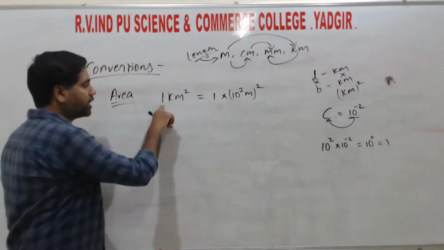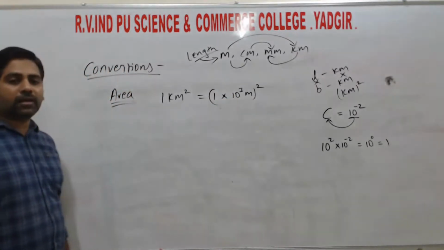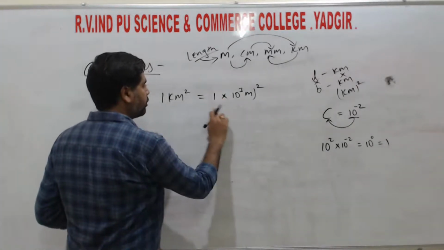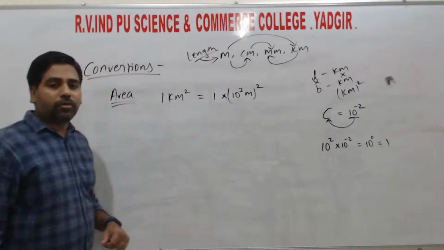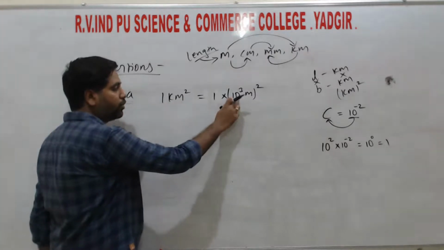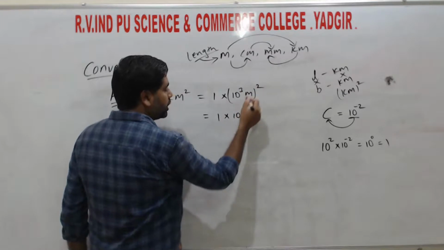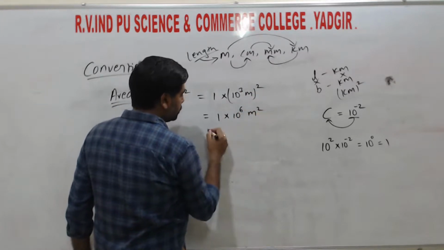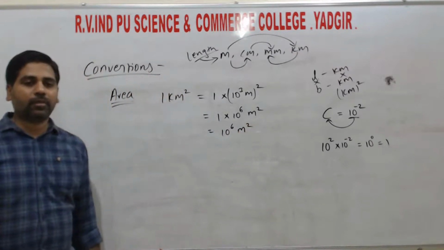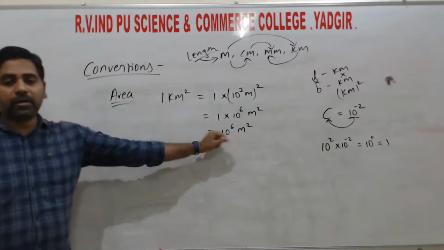Here they gave 1, hence we take 1 into 10 to the power of 3 meter whole square, because we know the prefix kilo is 10 to the power of 3. So this becomes 1 into 10 to the power of 3 into 2, that is 10 to the power of 6 meter square. Right? So this is for the area conversion from kilometer square to meter square.